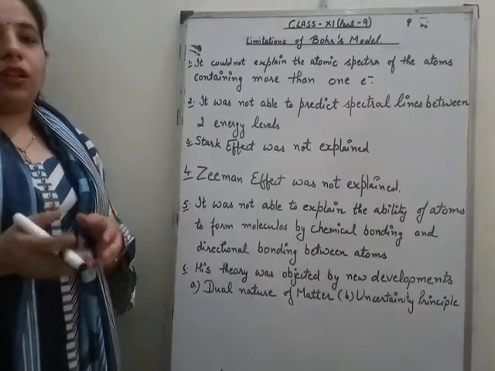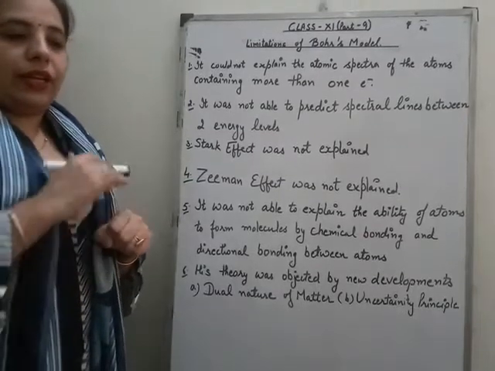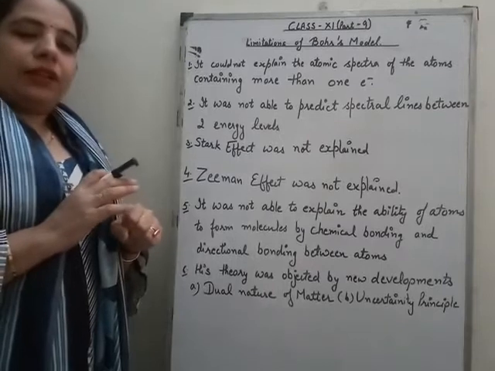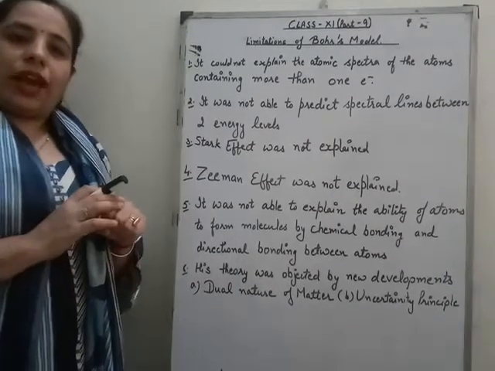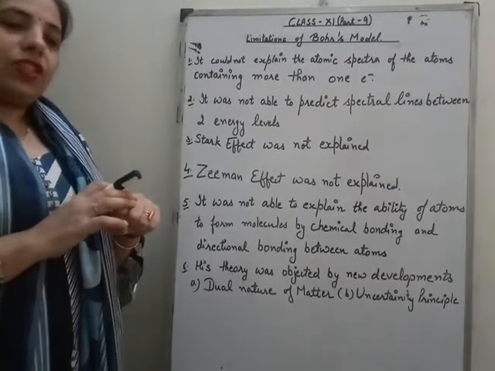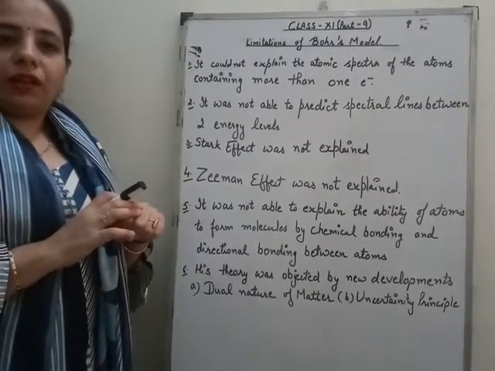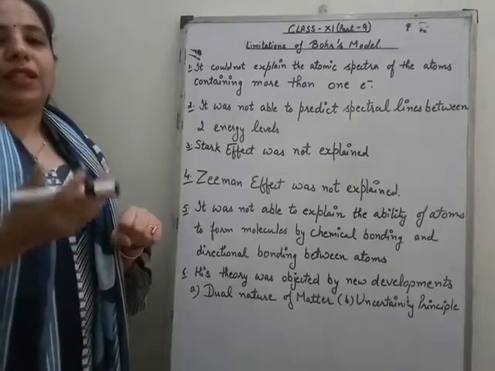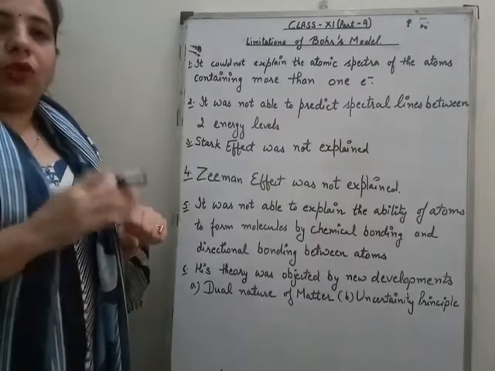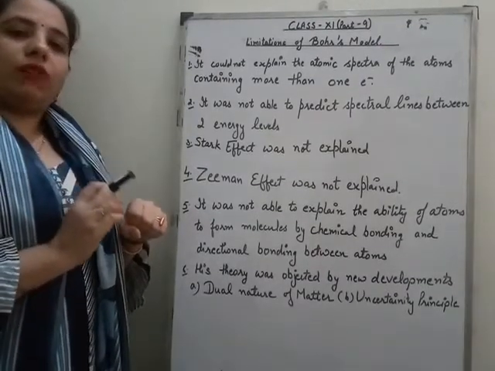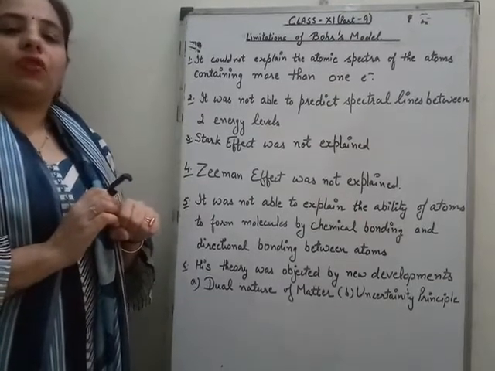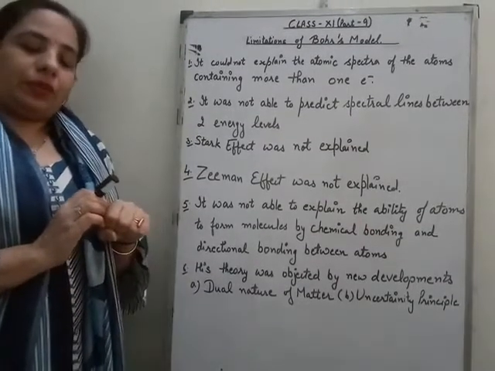According to Rutherford's model, the positive charge is in the center and the negative charges are around the positively charged center. But that model also had a drawback: that structure was not able to explain the stability of the atom. And the new developments, that is, the dual nature of electromagnetic radiation and atomic spectra, gave a drawback to Rutherford's model, because it was not able to explain the structure of the spectrum of an atom.